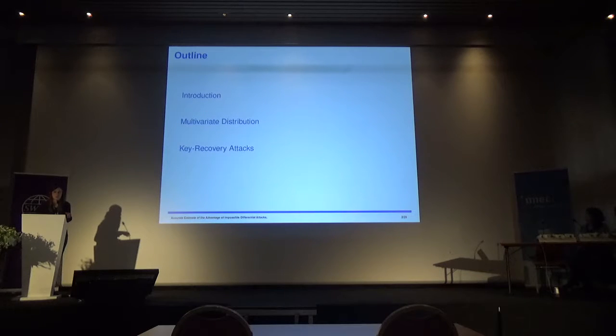So I will show the modeling that was used before, the binomial distribution to estimate the advantage, and show why it's not the best possible estimate, and then show a better way to do this. The second part will talk about how to approximate the advantage using multivariate distributions, and then the impact and some experiments on key recovery attacks will be given.